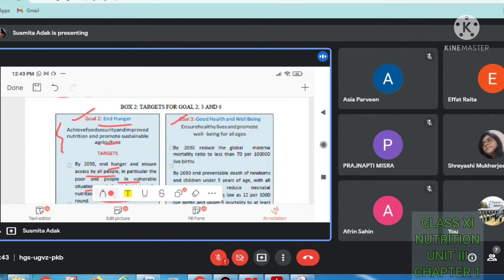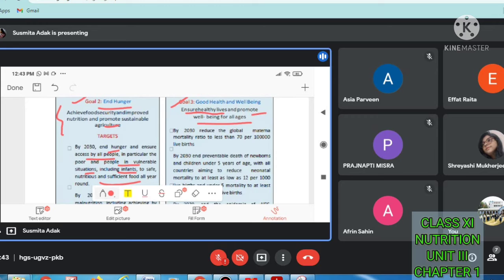Next, goal number 3, that is good health and well-being. Means ensure healthy lives and promote well-being for all ages. Means we have to maintain good health so that people can live well.